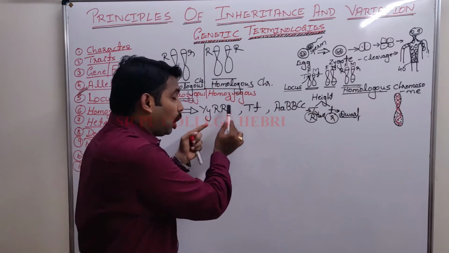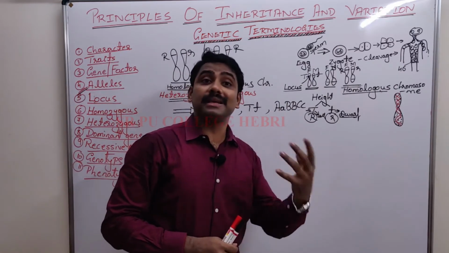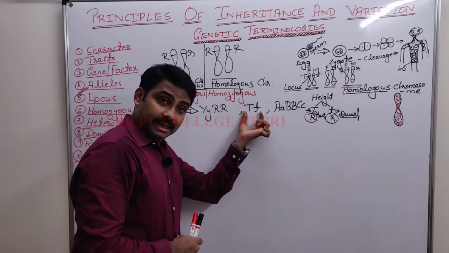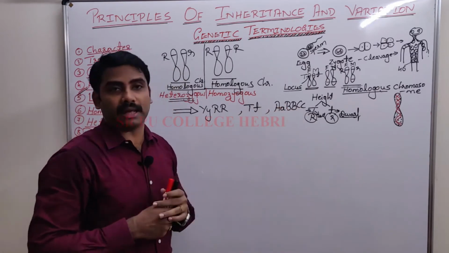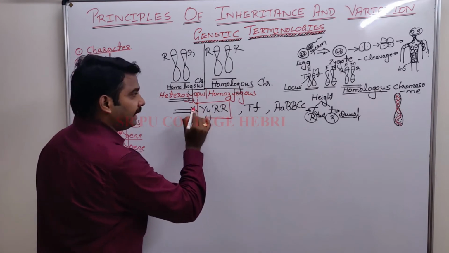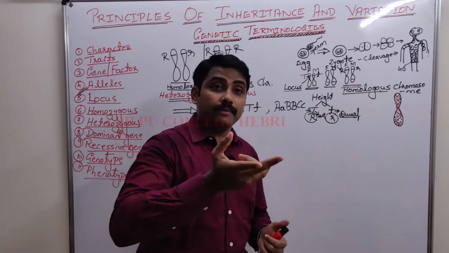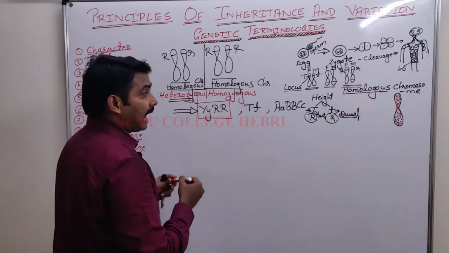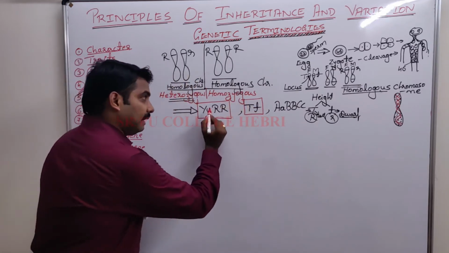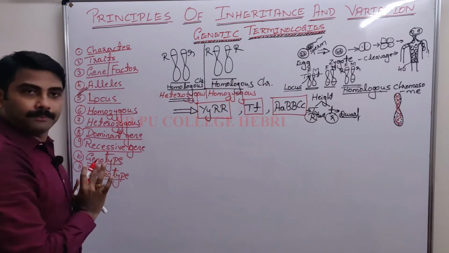The genetic constituent, the arrangement of the genes or the presence of the genes, the genetic makeup of an organism. In an organism called the pea plant, it is its genotype. Dear student, from here onwards, whenever I say genotype, I will always represent it in the form of letters. That is genotype. Clear?